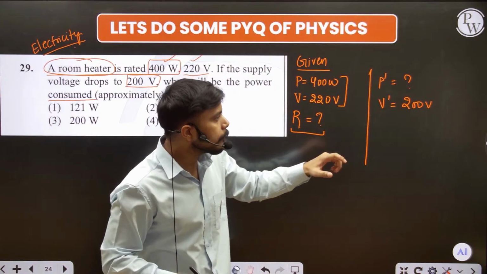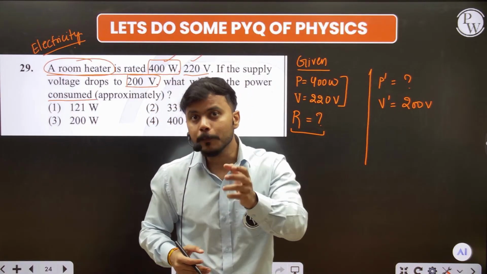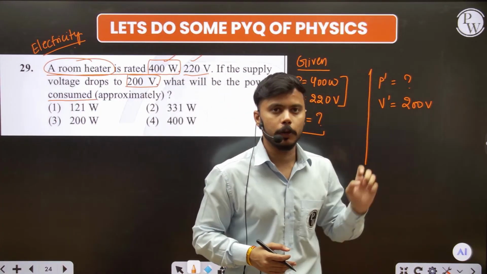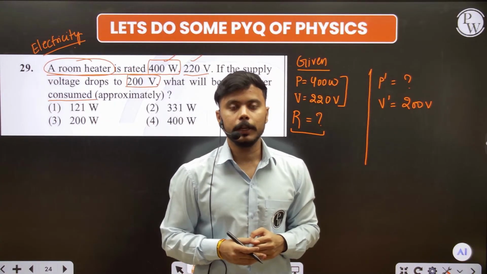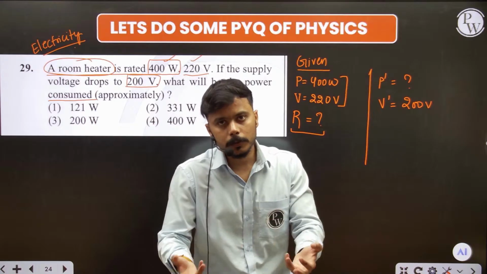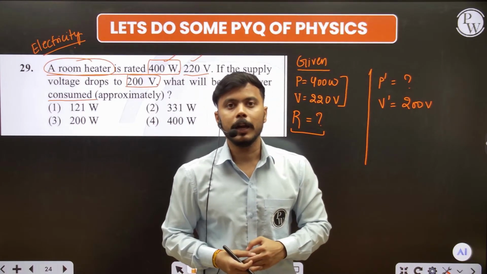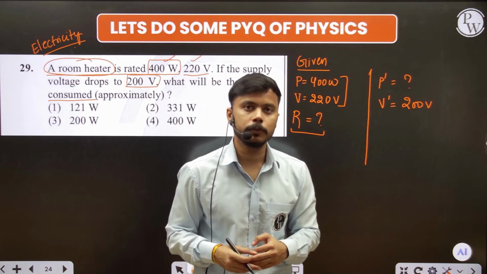Because the current will depend on the main voltage, and if the main voltage gets changed, say you change the voltage from 220 volt to 200 volt, if you change your source, then how will the current be the same? Current is also changed. So this is not the constant thing. What is the constant thing? The room heater. And what is the constant in the room heater? Is it power? No, it also depends on the main source. Then what is the constant?